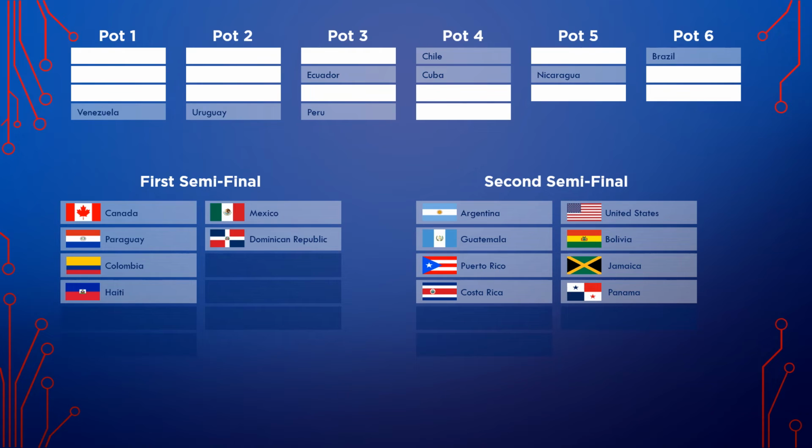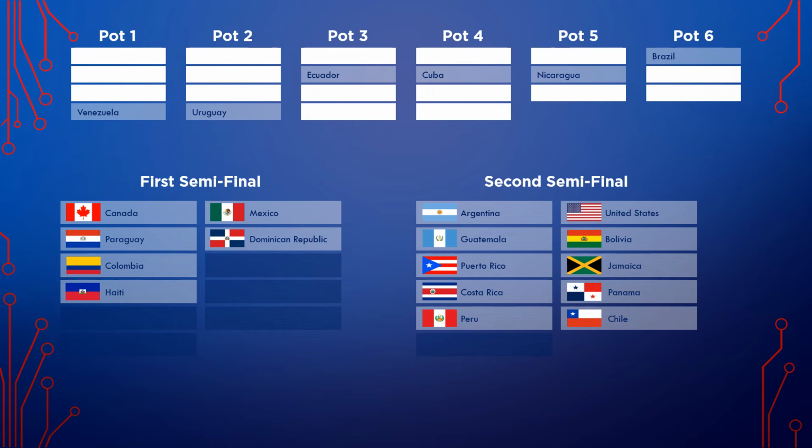Next, we've got Peru, and Peru will perform in the first half of the second semifinal. Next country is Chile, and Chile will perform in the second half of the second semifinal, which now is completed.